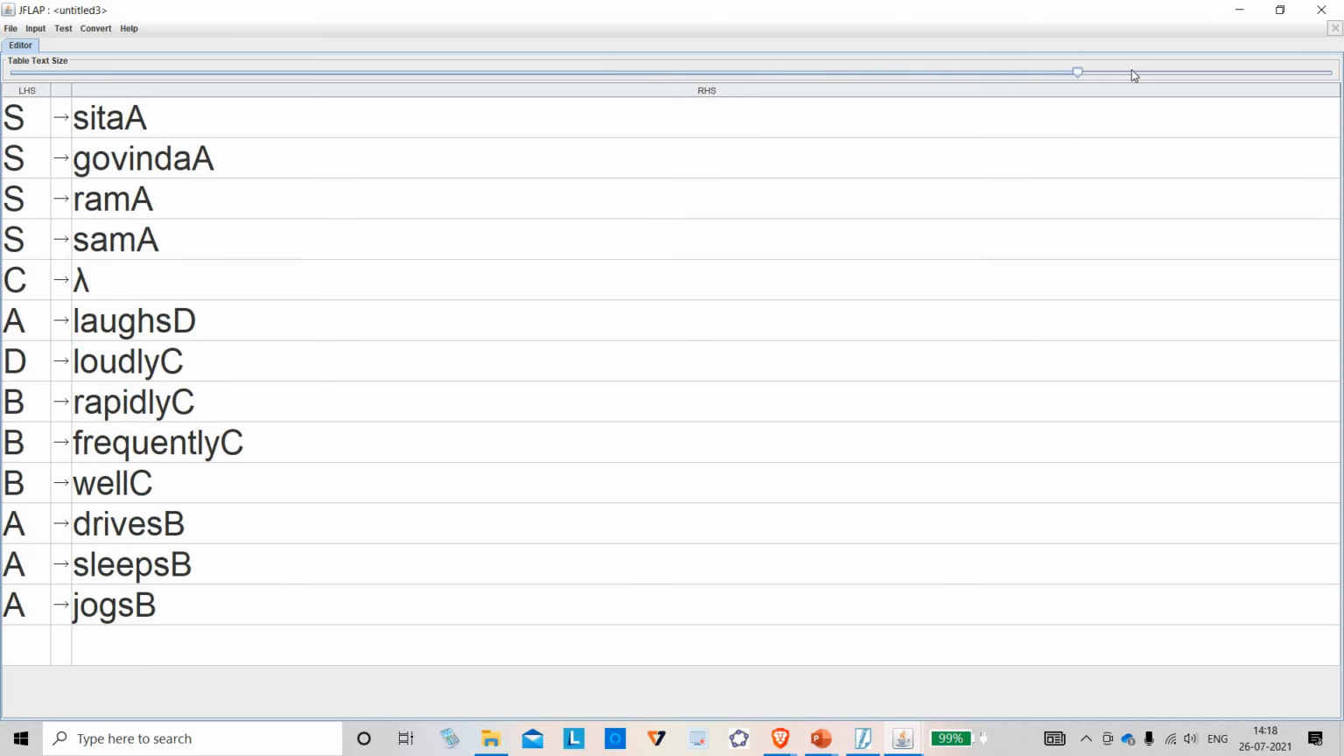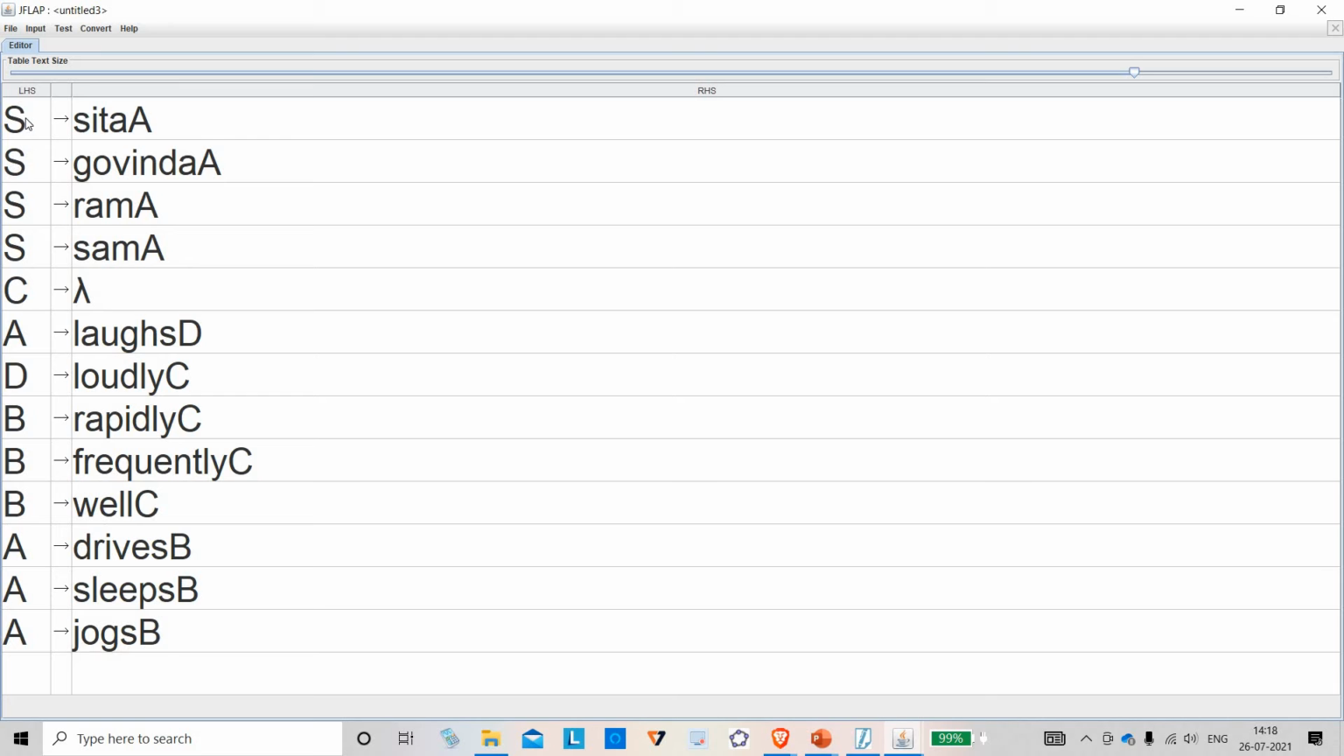Hope you can slightly understand this. See, S is the starting point. It can be replaced with Sita, Govinda, Ram, Sam, right? When it is replaced with Sita, it is suffixed by one menu called A. What is A? A can be replaced by laughs and another menu, D. What can D do? D is replaced by loudly C. C can be replaced by empty. That is, it concludes. So, Sita laughs loudly. So, this is the grammar of this language, right?